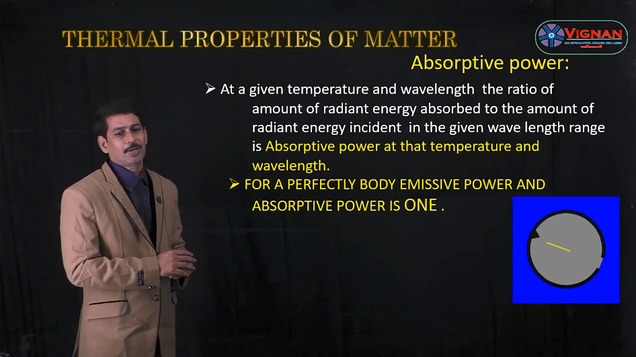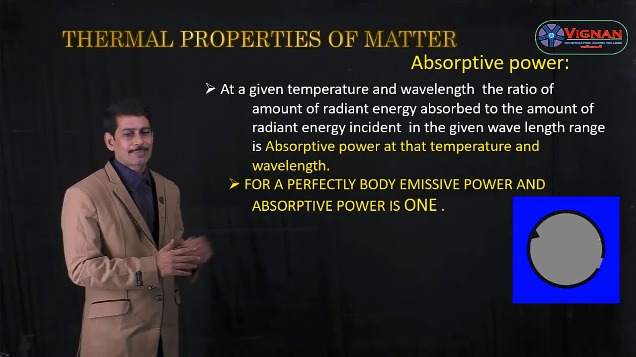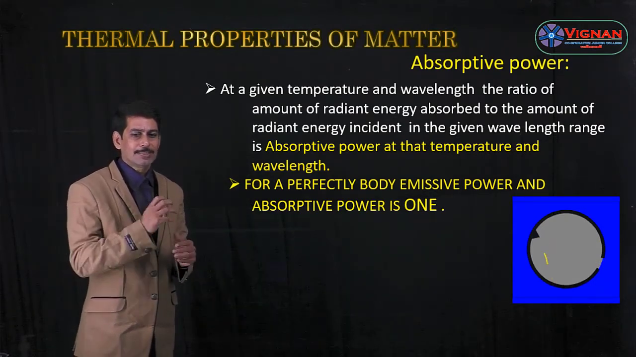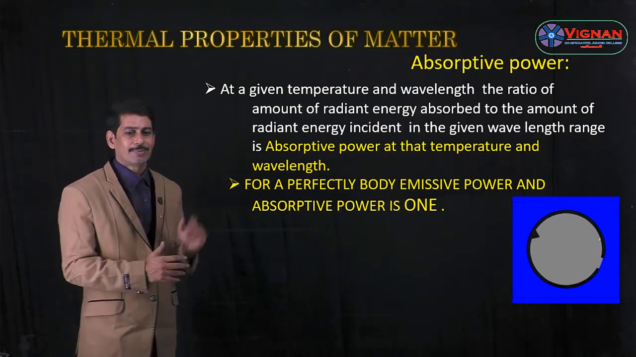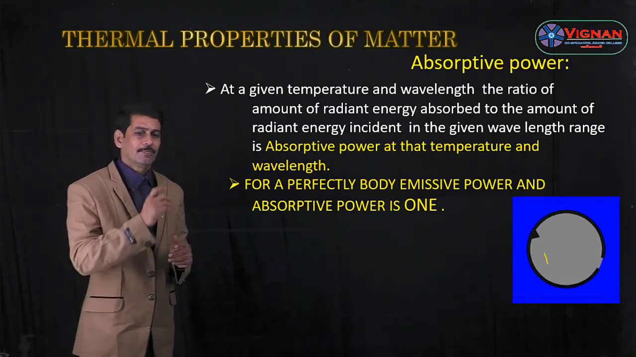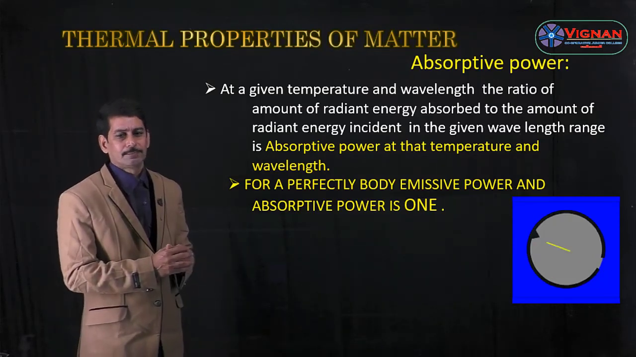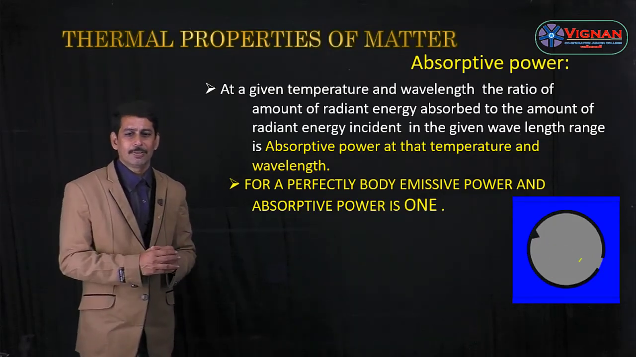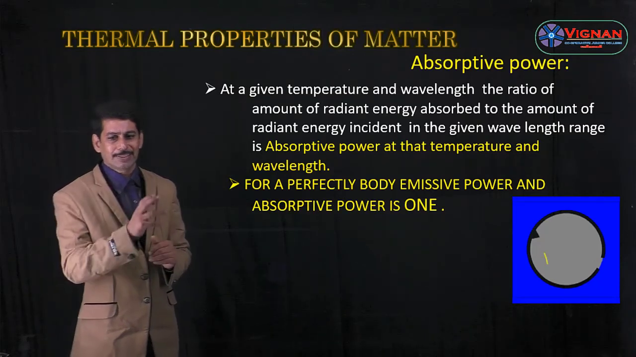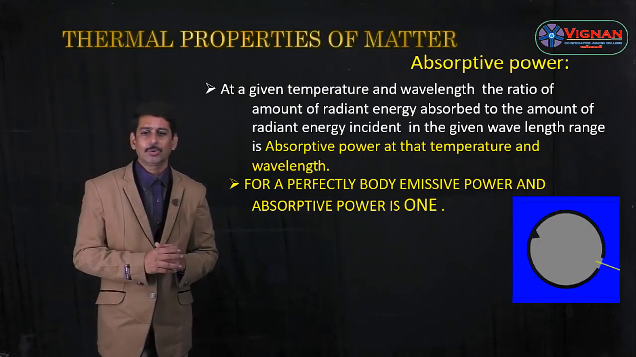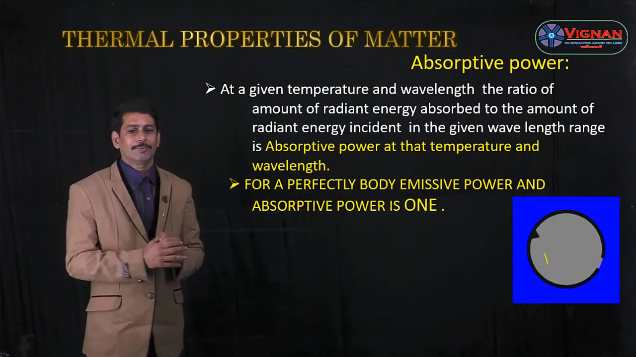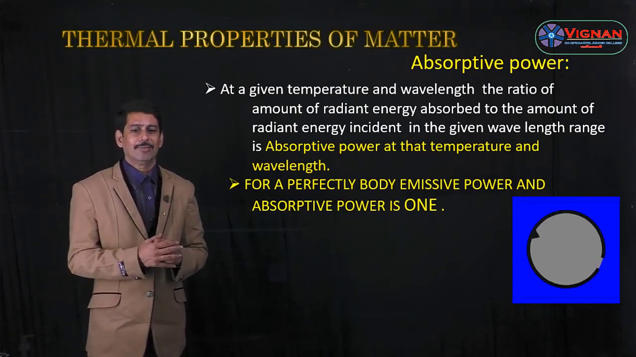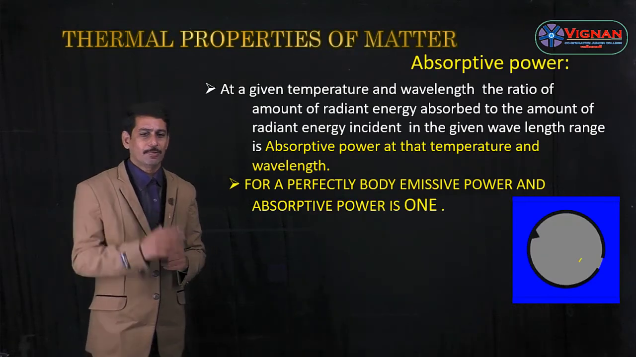And for a perfectly black body, the MC power as well as the absorptive power is 1. Because a black body is a good absorber as well as a good emitter, the values of MC power and absorptive power for a perfect black body are 1. So let us see once again absorptive power: at a given temperature and wavelength, the ratio of amount of radiant energy absorbed to the total amount of radiant energy incident in the given wavelength range is the absorptive power at that temperature and wavelength.